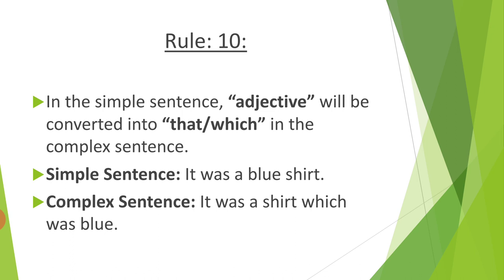Complex sentence: it was a shirt which was blue. It is a dark night, so it is a night that is dark or which is dark.